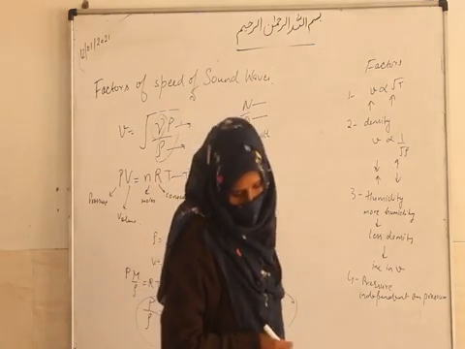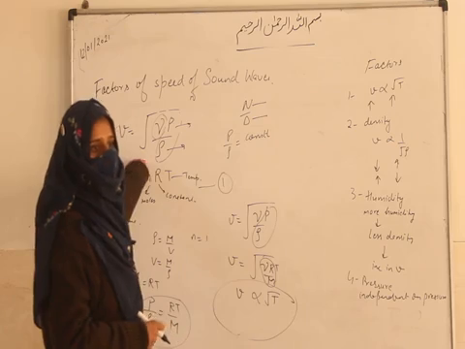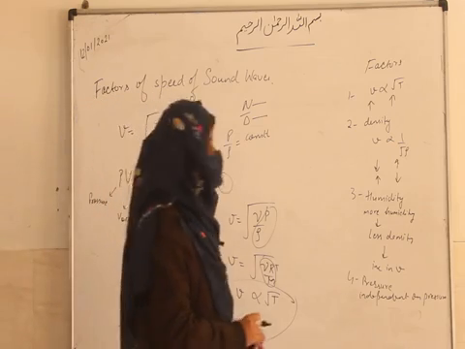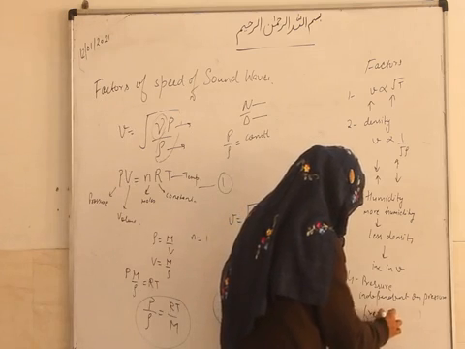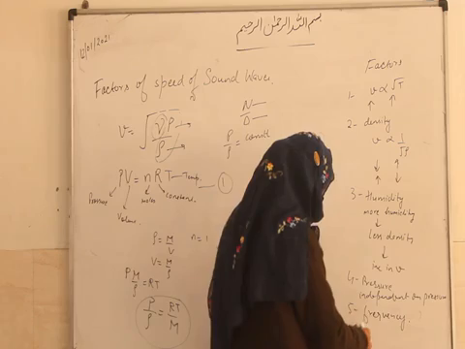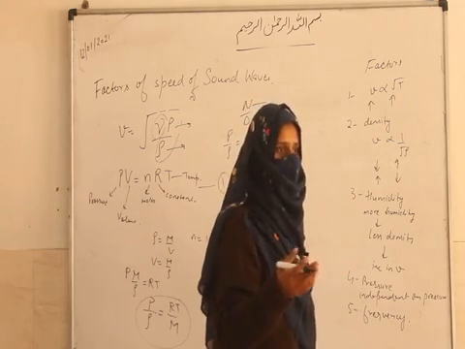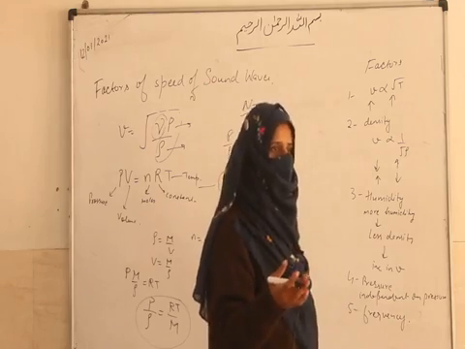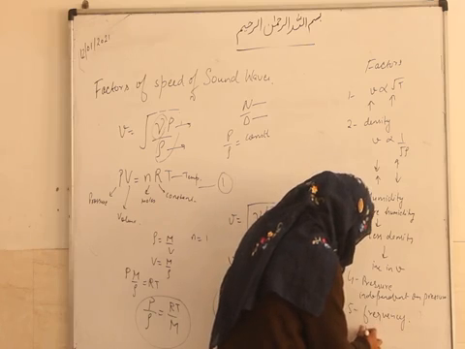Next is the effect of frequency. You can see here there is no use of frequency in the formula, so it is also independent of frequency. Speed of sound is independent of frequency. Frequency is the number of oscillations per second. So speed of sound is independent of frequency.